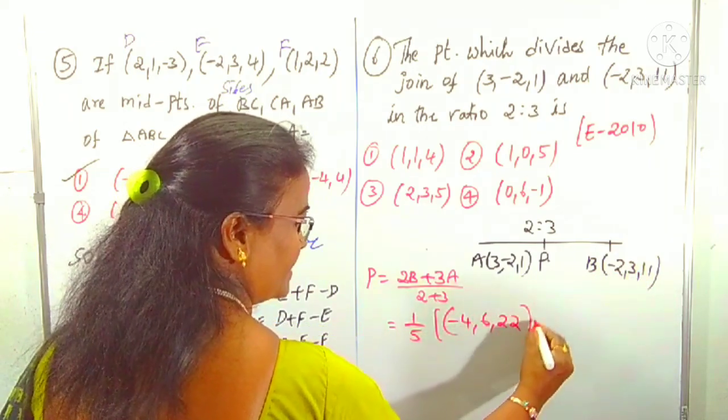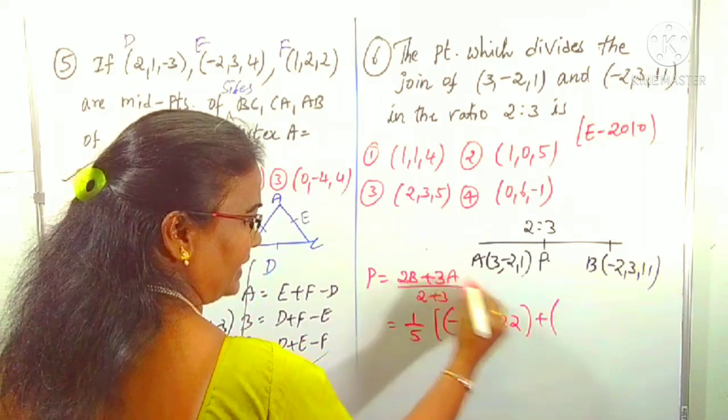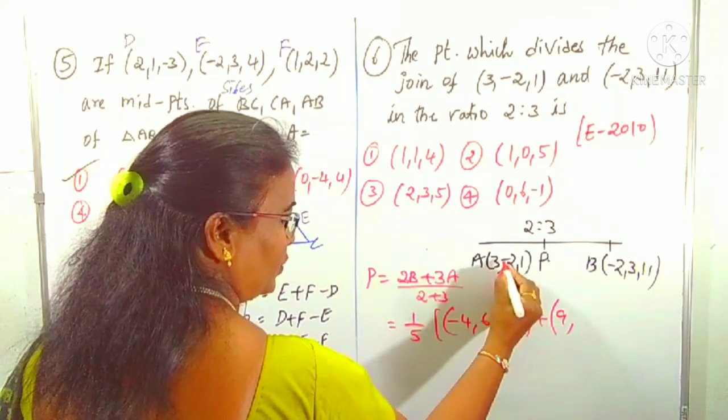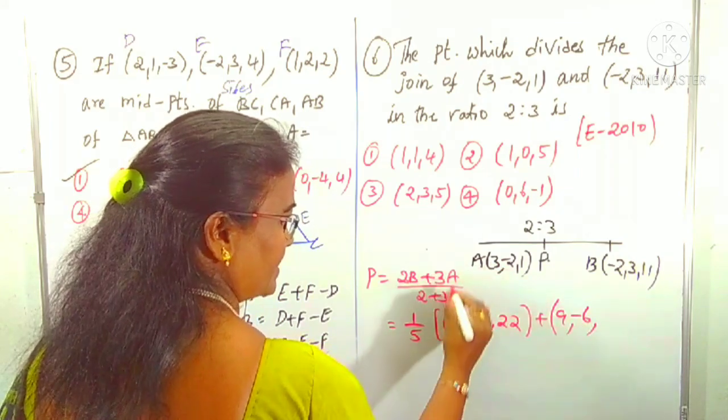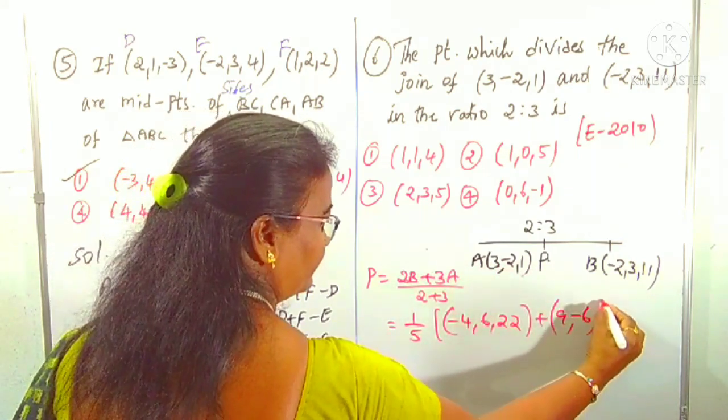Plus 3A: 3 into 3 is 9, 3 into minus 2 is minus 6, 3 into 1 is 3.